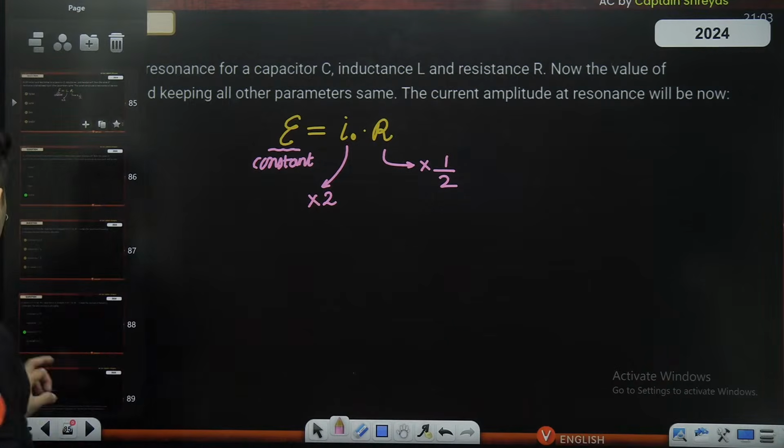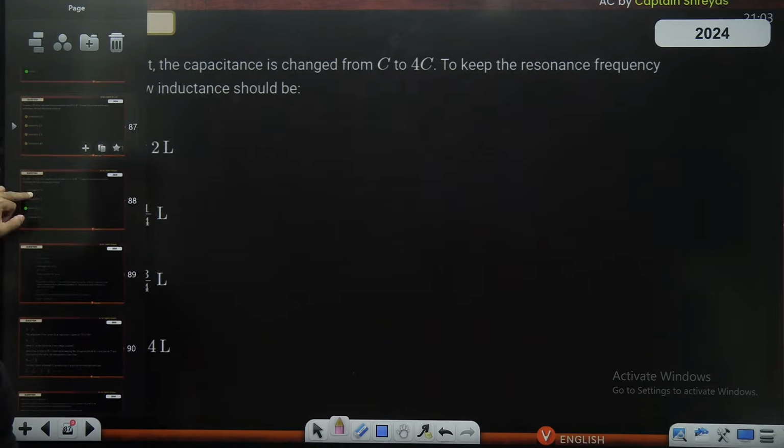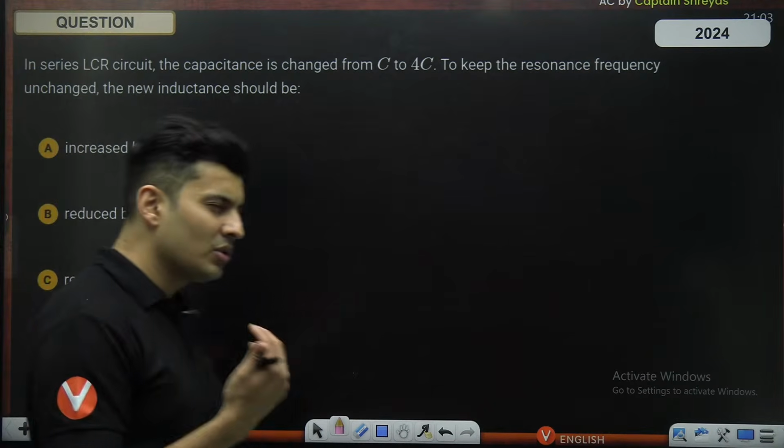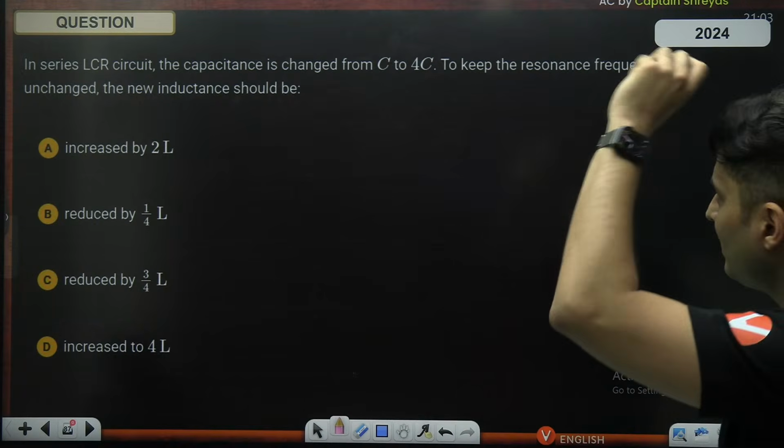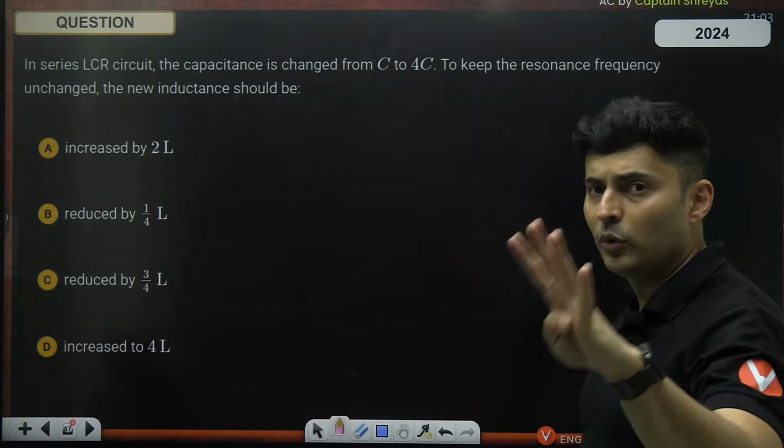Very good. Let's go to the next question coming up on your screen. So you can see most of the questions are usually on resonance. All right. In a series LCR circuit, the capacitor is changed from C to 4C.